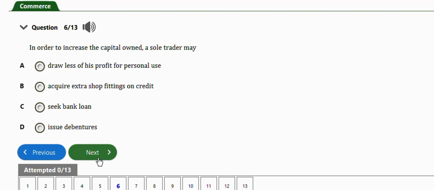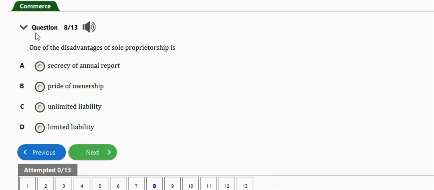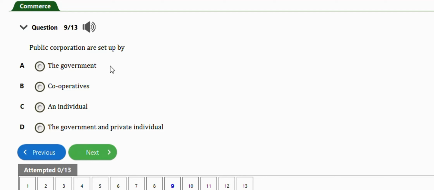Okay, next question. It says sole enterprise may flourish best in a retailing business, a car assembly business, a mining business, an oil exploration business. The right answer is option A, retailing business. Okay, next question. It says one of the disadvantages of sole proprietorship is real secrecy of annual reports, pride of ownership, unlimited liability, limited liability. The right answer is option C, unlimited liability. Next question. It says public corporation set up by the government, option A.